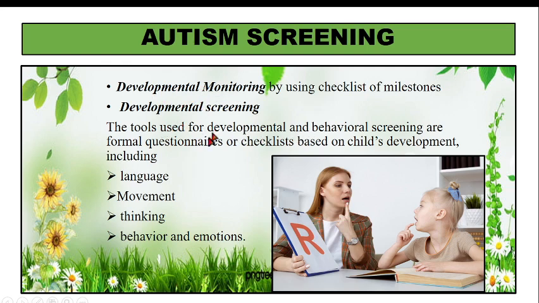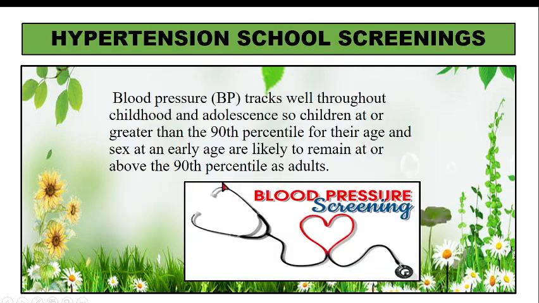In development screening, we use formal questionnaires and checklists based on the child's development, which includes language, movement, thinking, behavior and emotions. So these are the different areas which are checked in development screening. In development monitoring we are only checking milestones, but in development screening we are checking the child's language, movement, thinking, behavior and emotions.